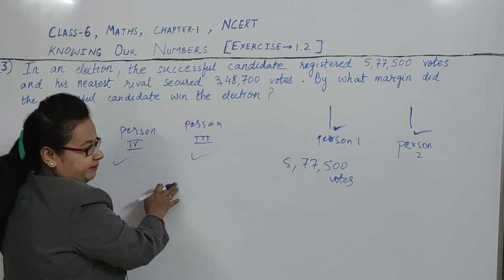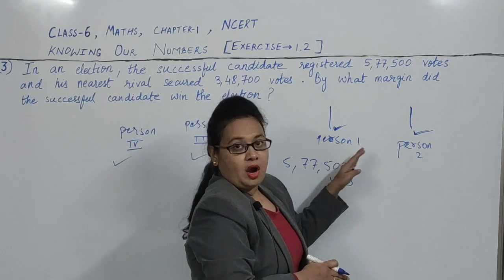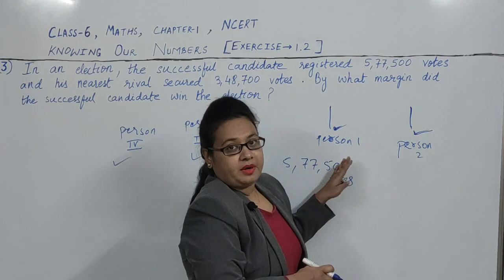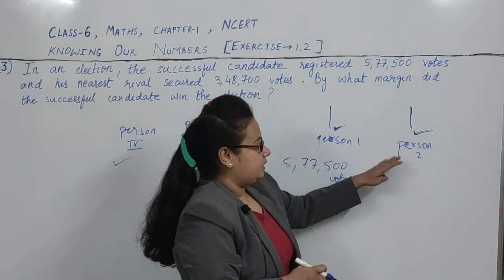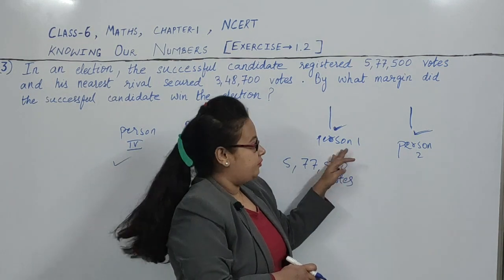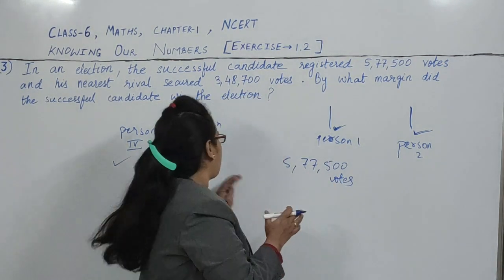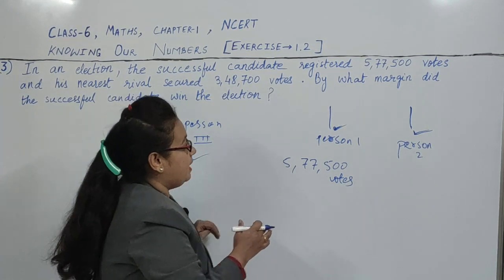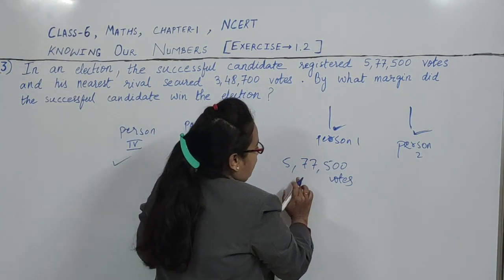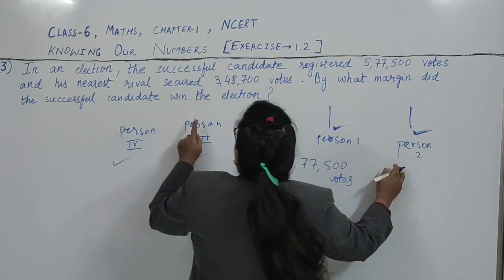So they will not win because they got so much less. But these people got very close number of votes. So they may win because they got closer number of votes. The difference between their votes is not large, but the others got so less, so they will not win. But this person got these many votes, and the second person got how many?